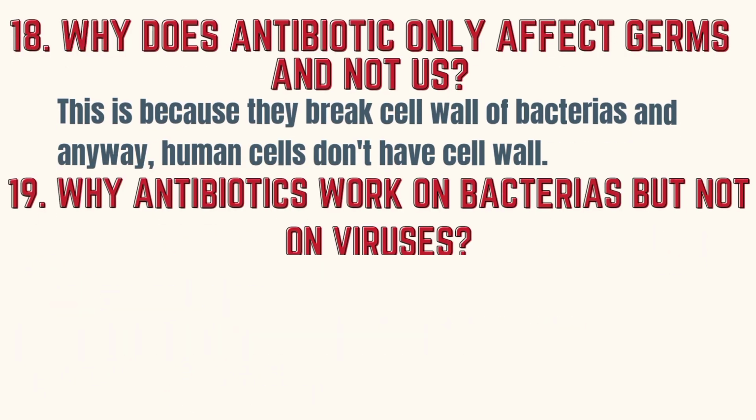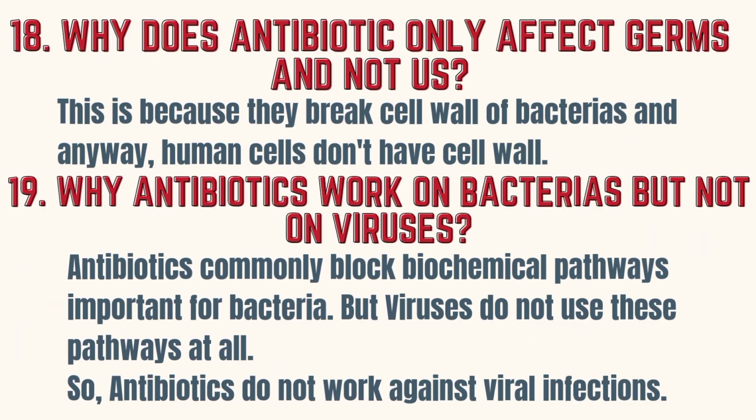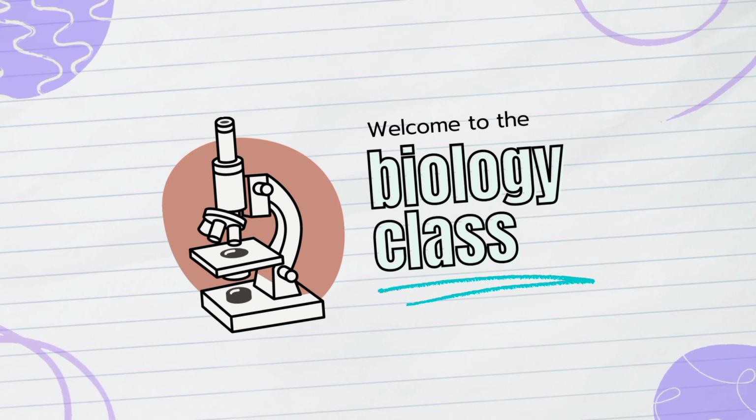Why do antibiotics affect germs and not us? This is because they break the cell wall of bacteria, and anyway human cells don't have a cell wall. Why do antibiotics work on bacteria but not on viruses? This is because antibiotics commonly block biochemical pathways important for bacteria, but viruses do not use these pathways at all.